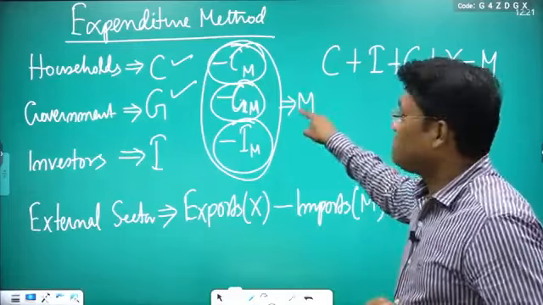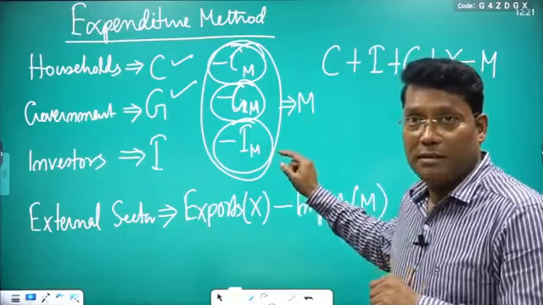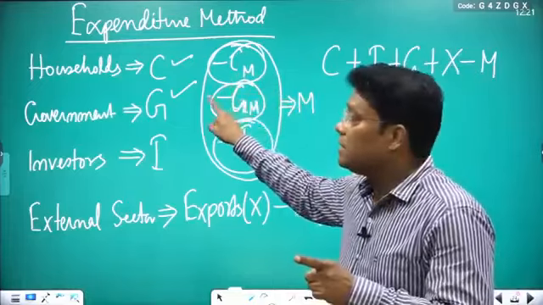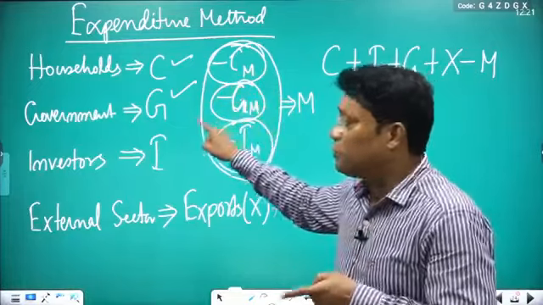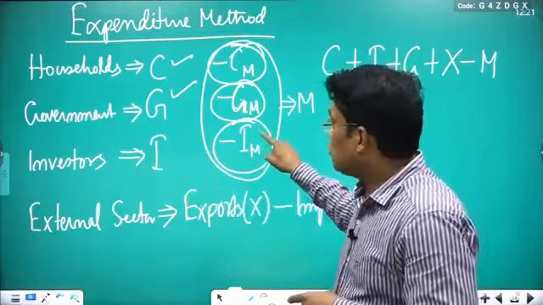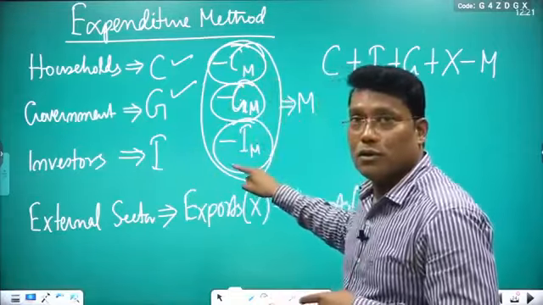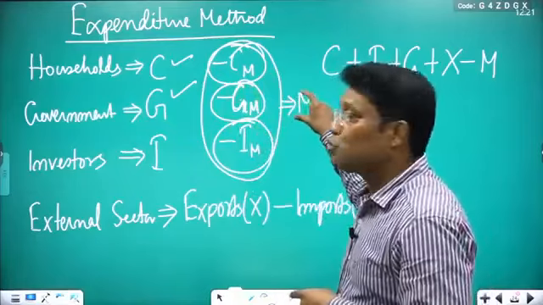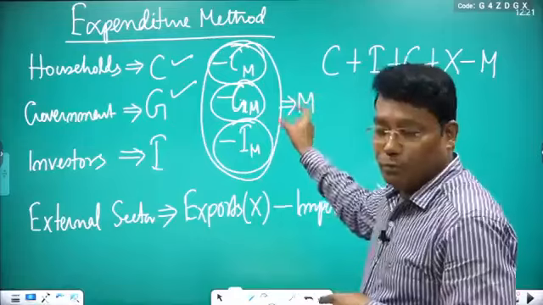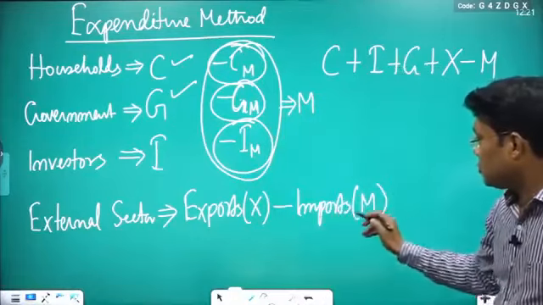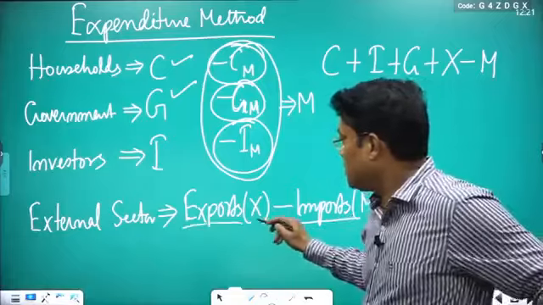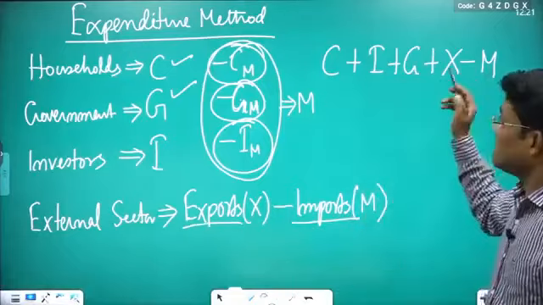Sir, please, what is the aim? I am trying to explain you. It's import. It means households are using some part of imported goods. Government is using some part of imported goods. Investors are using some part of imported goods. So if you add the total amount, it is the total imports of the country. Imports are written as M in brackets. Exports are represented by X. So that's import, we subtracted.